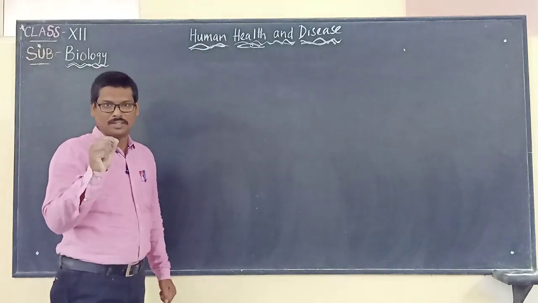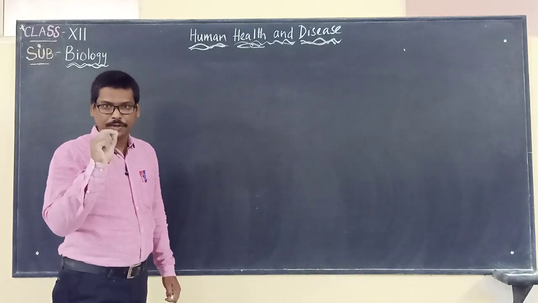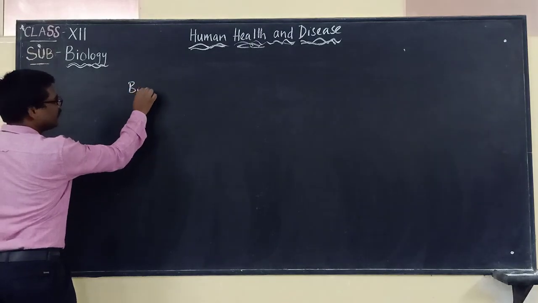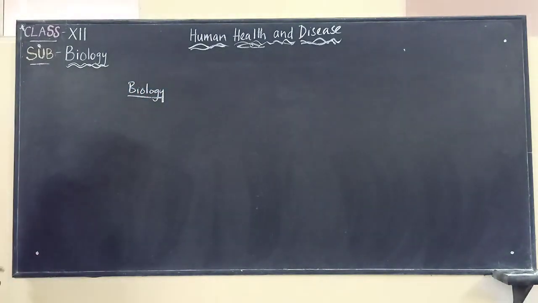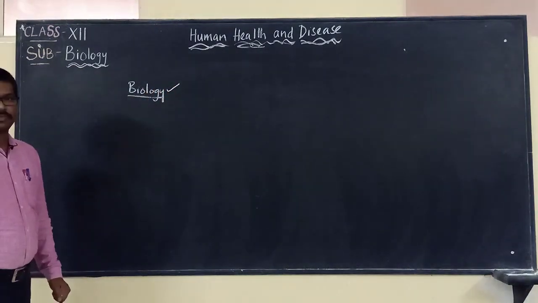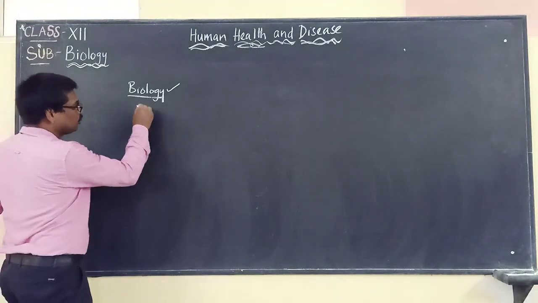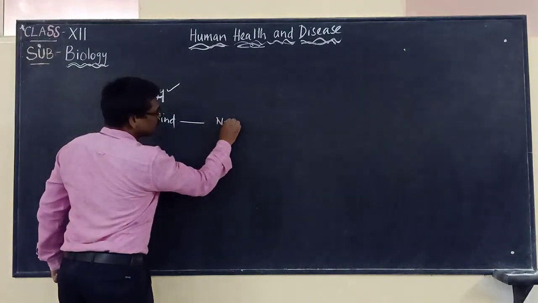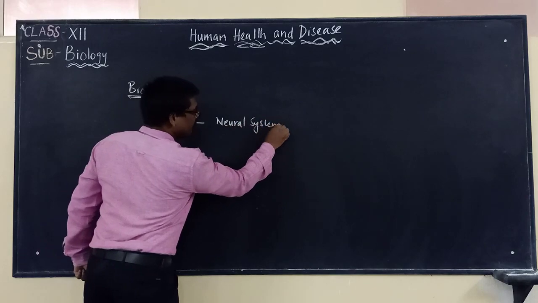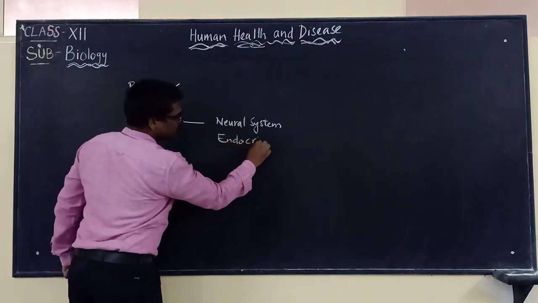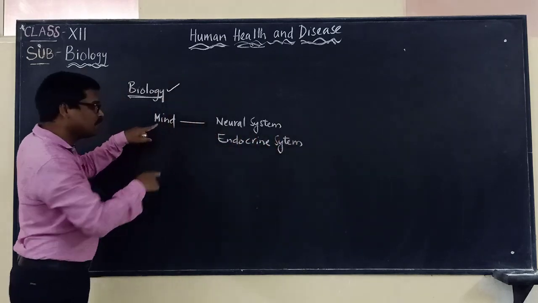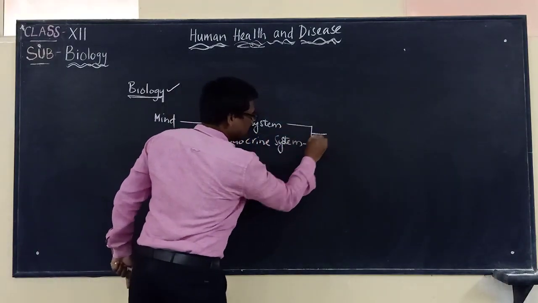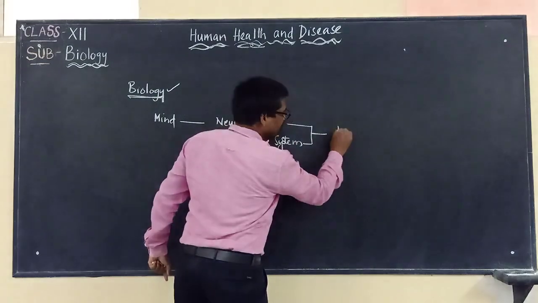After William Harvey disproved the good humor hypothesis regarding black bile, in later times it was stated that, through biology, the mind influences the neural system and the endocrine system, and these two will in turn act upon the immune system.